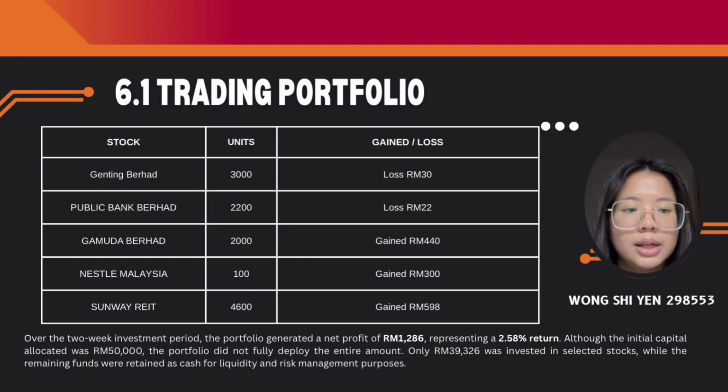From Gamuda, we gained 440, while from Nestle, we gained a solid 300 ringgit Malaysia. But from Public Bank, we got a small loss of 22 ringgit Malaysia, and from Genting Highlands, we slightly lost 30 ringgit. The takeaway here is that the diversification worked, with gains from the 3 stocks comfortably covering the small losses from the other 2.